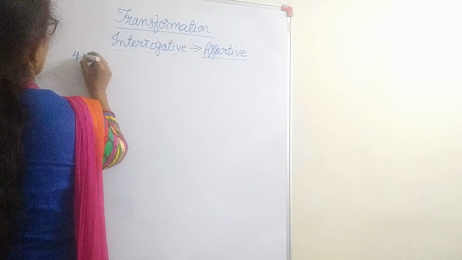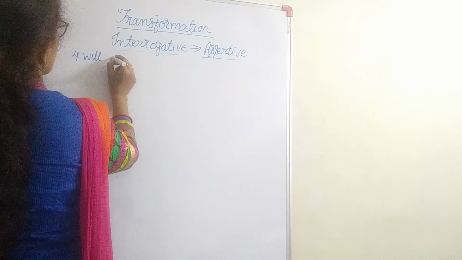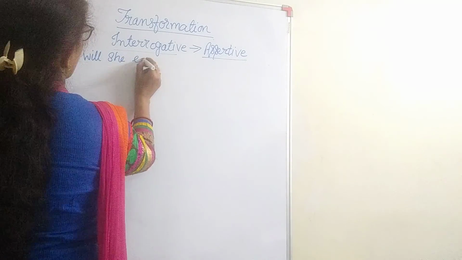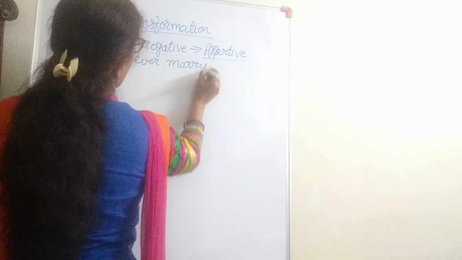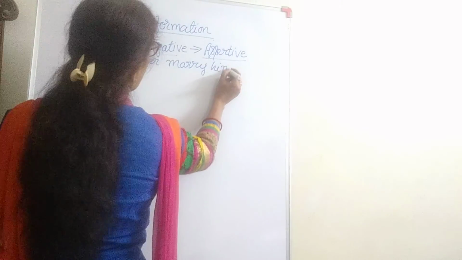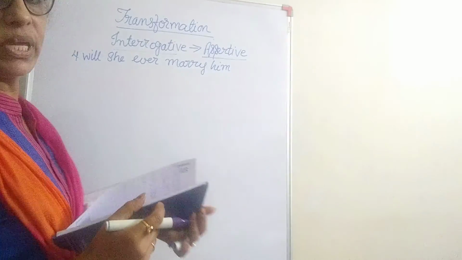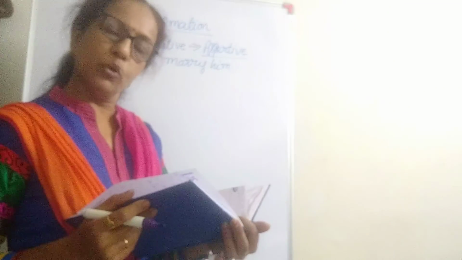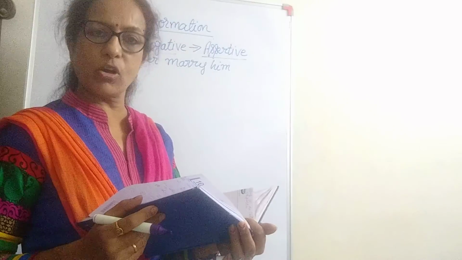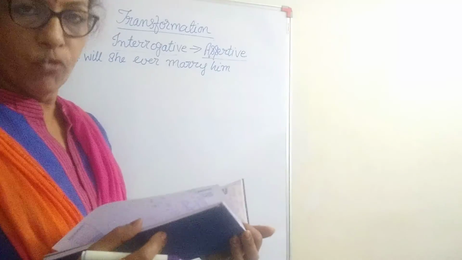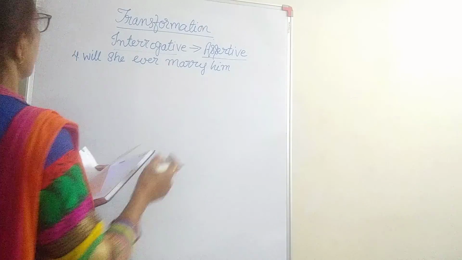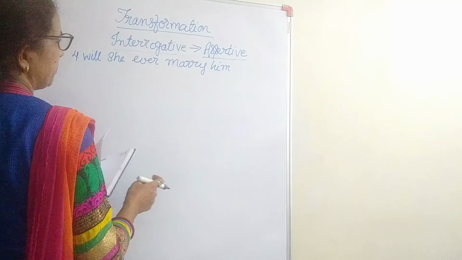Fourth one I'll say. Will she ever marry him? Okay, helping verbs, you know, is, was, are, were, can, could, may, might. These are all modal auxiliaries also. Will, shall, would.